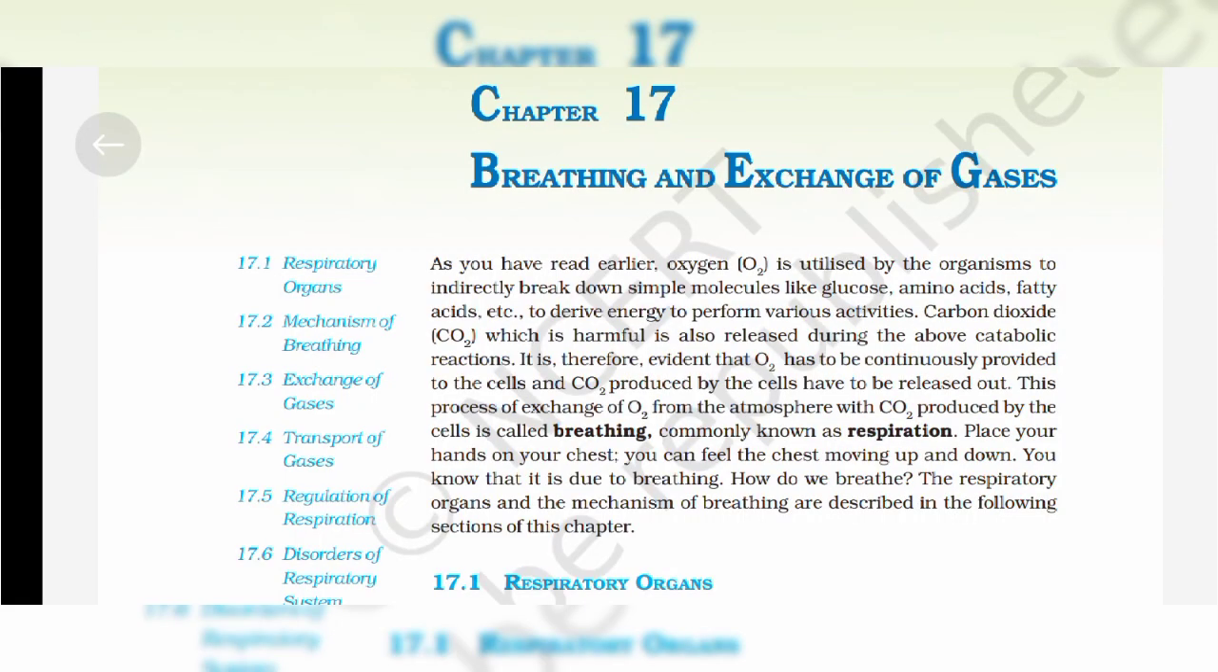Chapter 17, Breathing and Exchange of Gases. As you have read earlier, oxygen (O2) is utilized by the organism to indirectly break down simple molecules like glucose, amino acids, fatty acids, etc. to derive energy to perform various activities. Carbon dioxide (CO2), which is harmful, is also released during the above catabolic reactions. It is therefore evident that O2 has to be continuously provided to the cells and CO2 produced by the cells has to be released out.